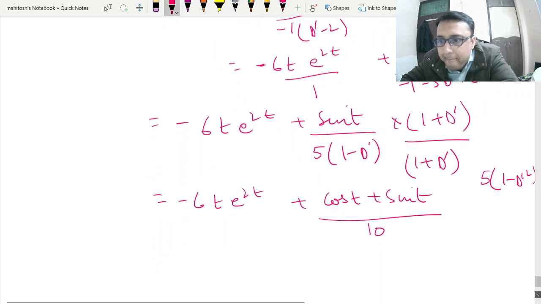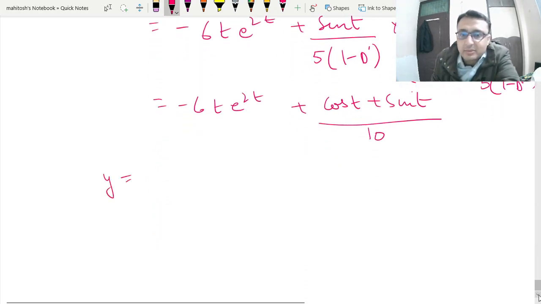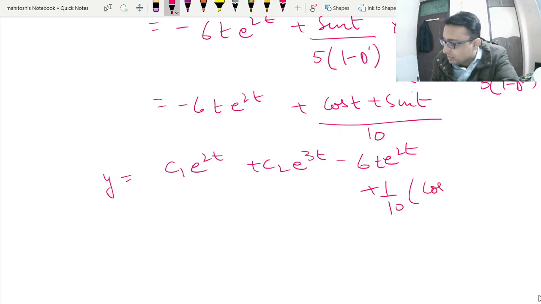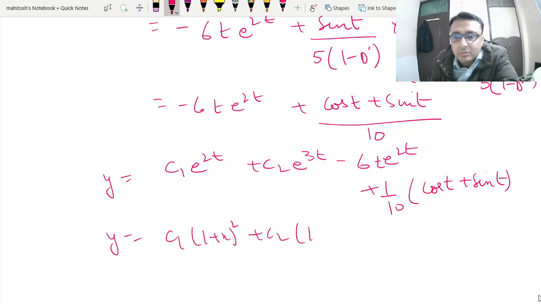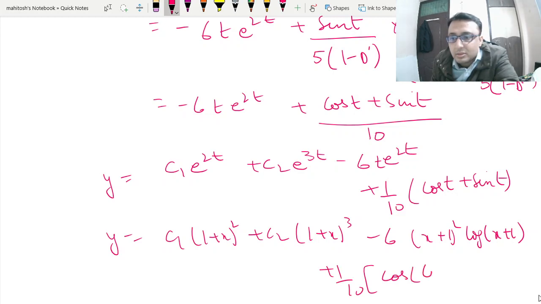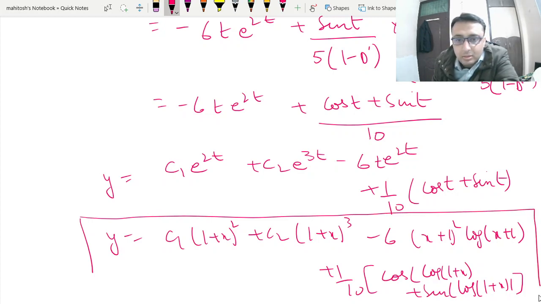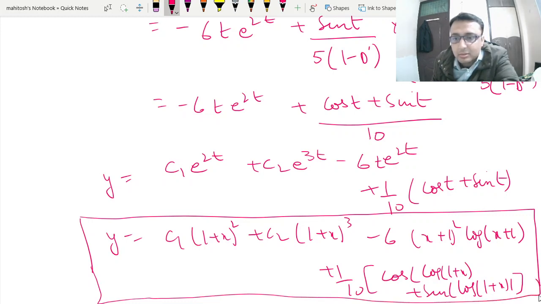So finally you can write your answer as y is equal to, you have got c1, first we write in terms of t, c2, minus 6 e to the power 2t t plus 1 by 10 cos t plus sin t. y is equal to c1 1 plus x whole square plus c2 1 plus x whole cube minus of 6 x plus 1 whole square log of x plus 1 plus 1 by 10 cos log of 1 plus x plus sine log of 1 plus x. So this will give our final answer.